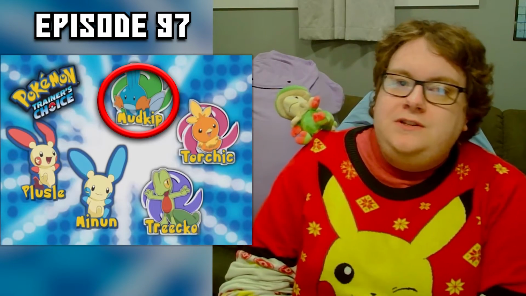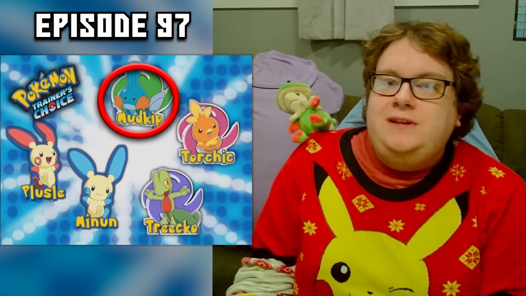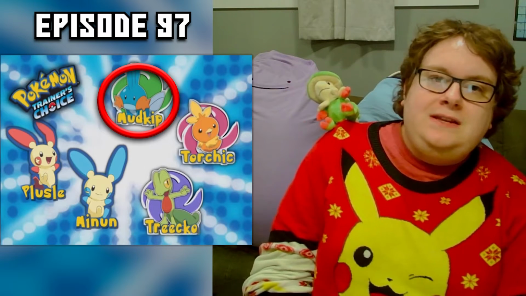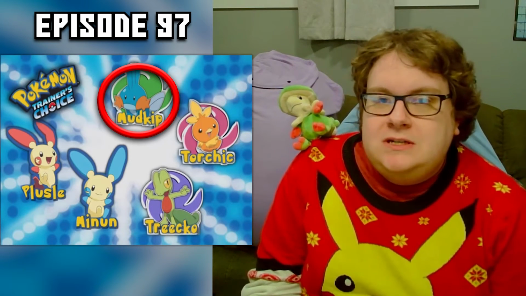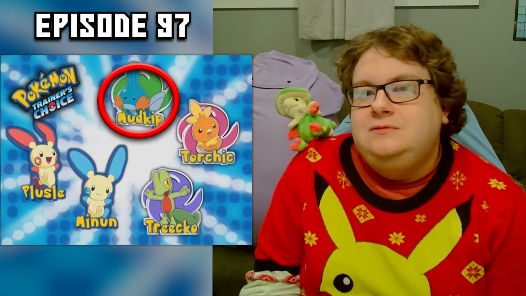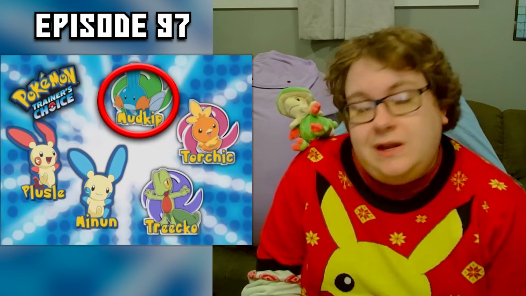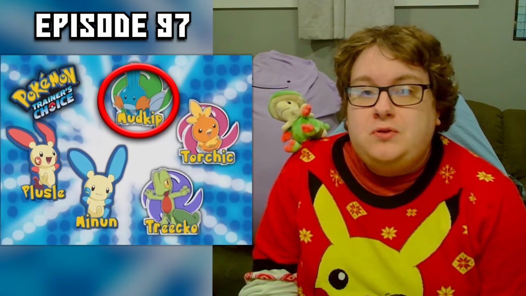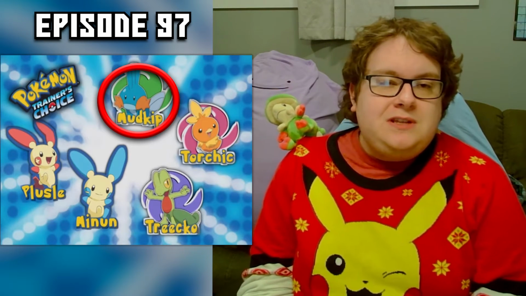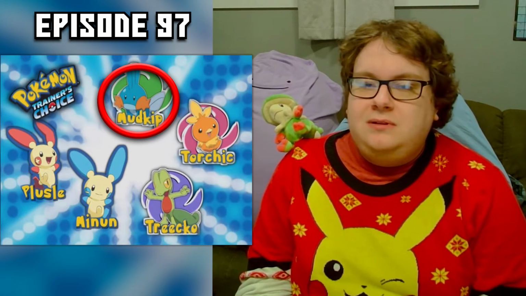Episode 97 wants to know which of the Gen 3 starters would be best against a pairing of Plusle and Minun, to which they say it's Mudkip, who is the only Pokemon here that is weak to electric type moves. Now, if Mudkip was evolved, it would have a ground type and be not only immune, but super effective against them. But Mudkip itself is just a water type, making this completely wrong.